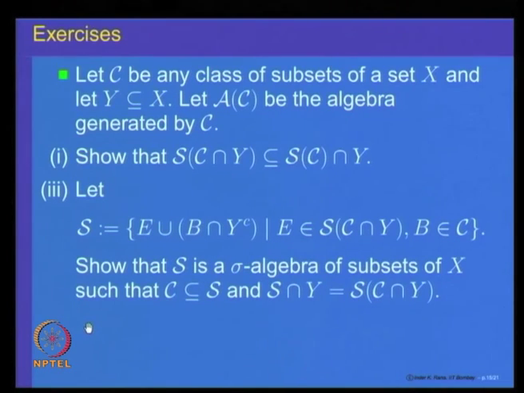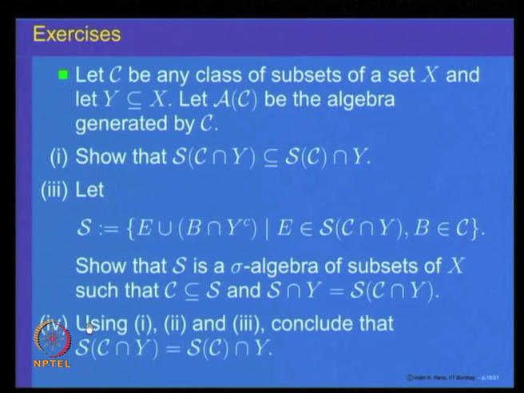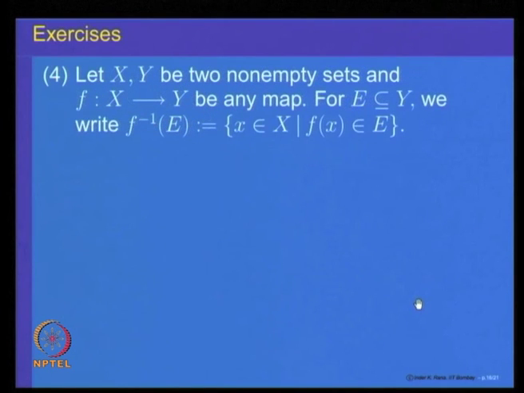The steps are outlined here for you to prove. We have already proved these things in our lectures, but I will strongly advise that you prove these things yourself. And here is another example of generating new sigma algebras, semi algebras. F is a function from X to Y. If you take sets in Y and take inverse images, that gives you a collection of subsets of X.